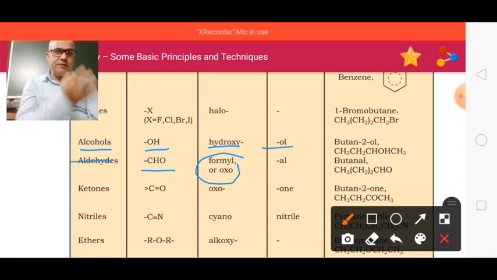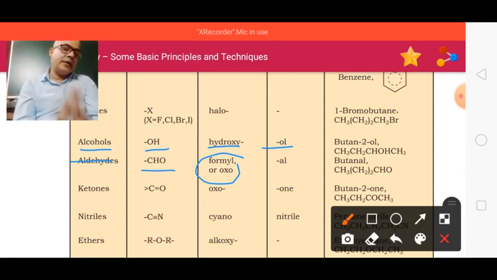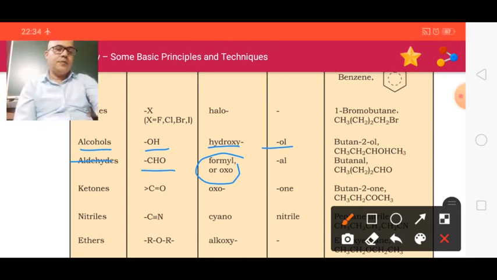But mostly we use formyl. But where there is only the aldehyde group and no other group, then it is called -al. Here you can say butanal, -nal, not -ol. This is the structure of this compound.